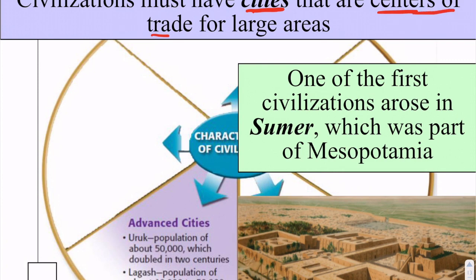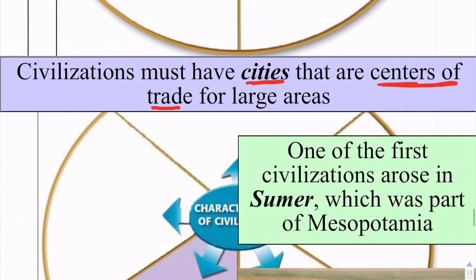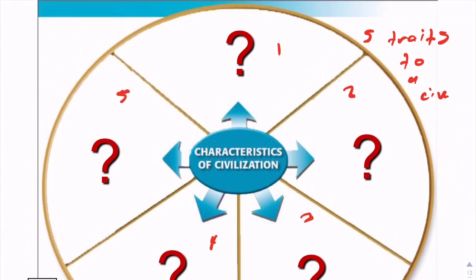A village is where people come together to live together. A city, however, is defined by its center of trade. And that's incredibly important. So that's number 1. Civilizations must have, and I'll write it here, and I'm going to abbreviate, advanced cities. In particular, these cities need to have trade.